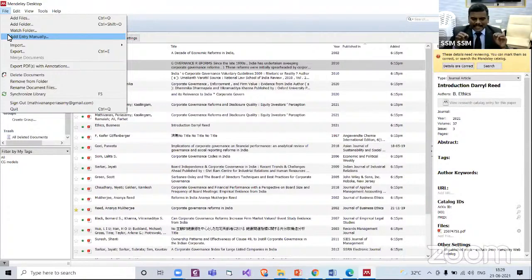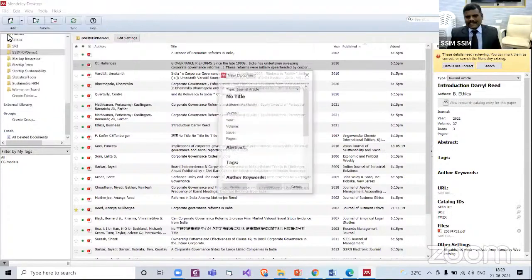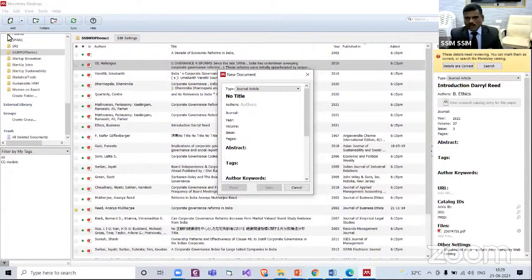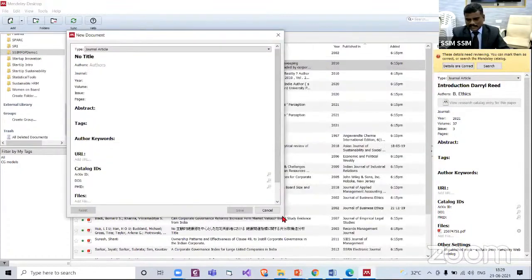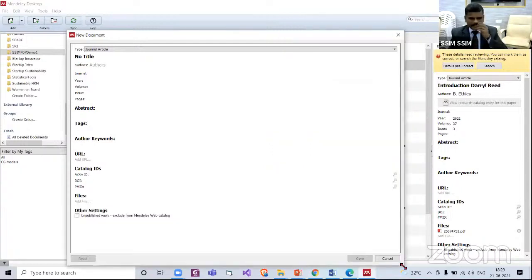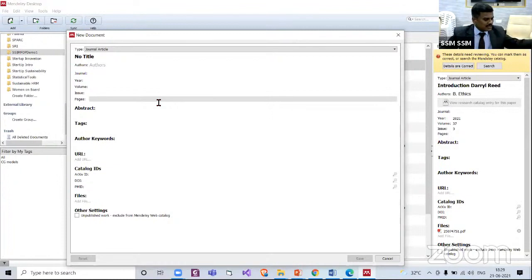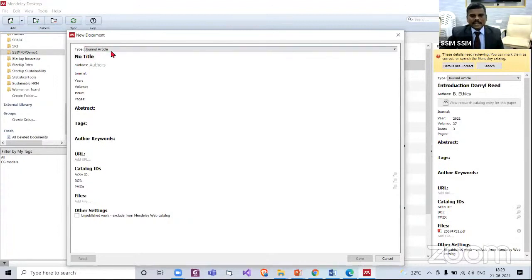So add entry manually, click that. Yes, now this window opens. I'll enlarge this for you. I'm just enlarging, nothing else. Yes. Now the word to watch is type.